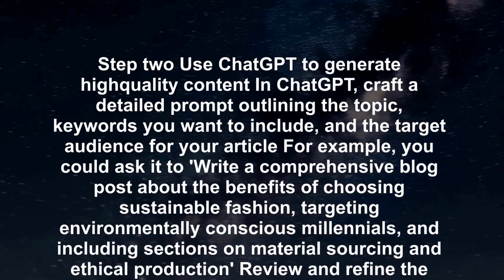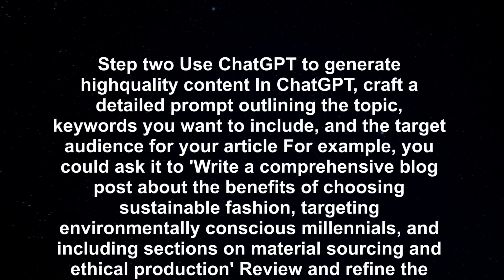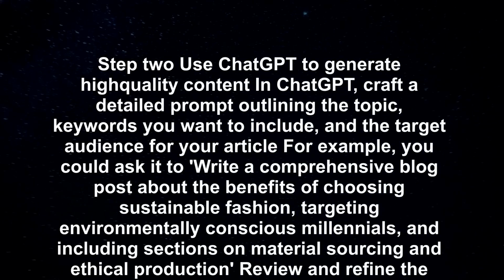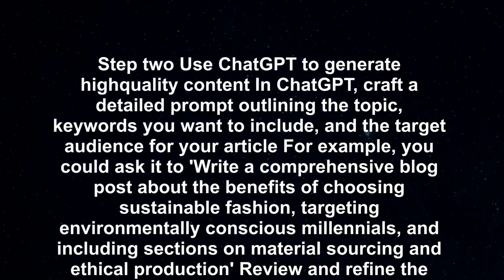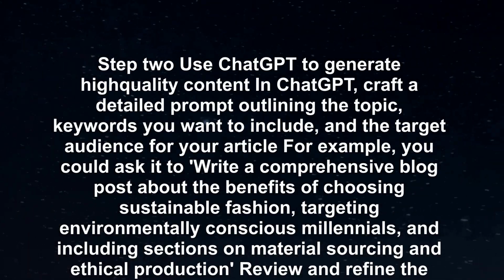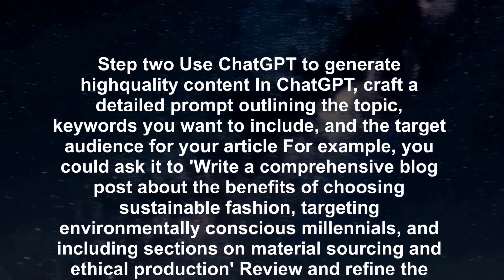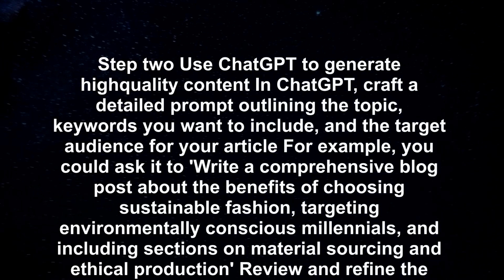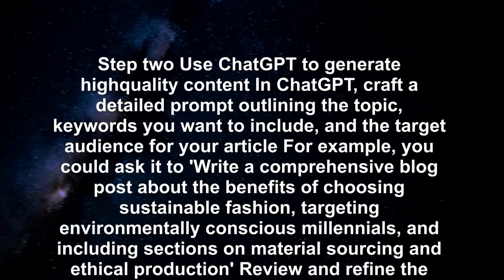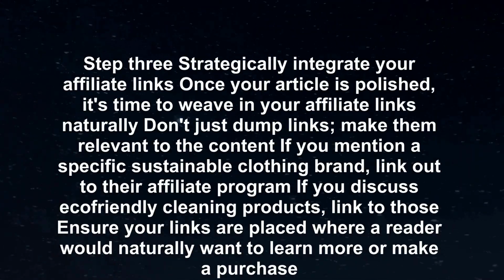Step 2. Use ChatGPT to generate high-quality content. In ChatGPT, craft a detailed prompt outlining the topic, keywords you want to include, and the target audience for your article. For example, you could ask it to write a comprehensive blog post about the benefits of choosing sustainable fashion, targeting environmentally conscious millennials, and including sections on material sourcing and ethical production. Review and refine the AI-generated text, adding your unique voice and ensuring accuracy. Remember, AI is a tool. You are the editor.